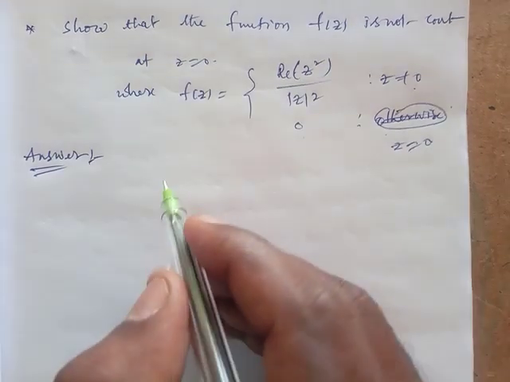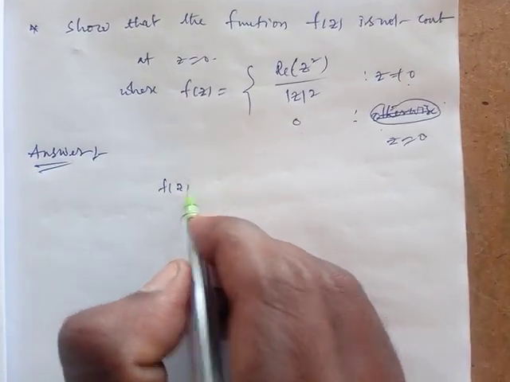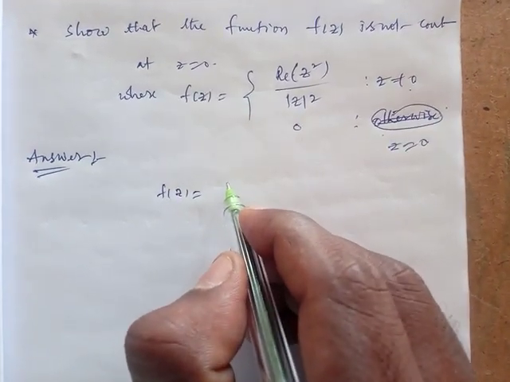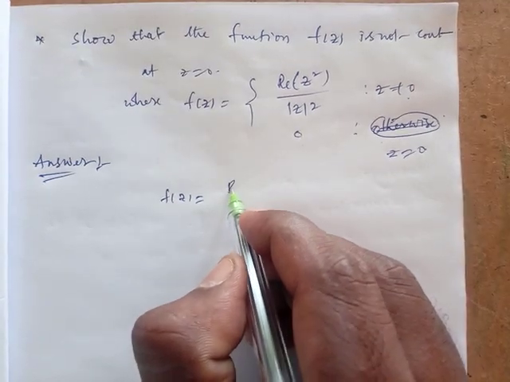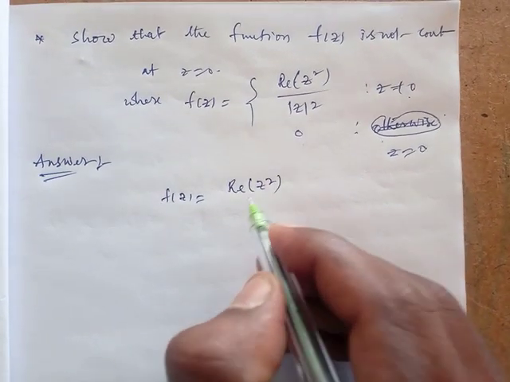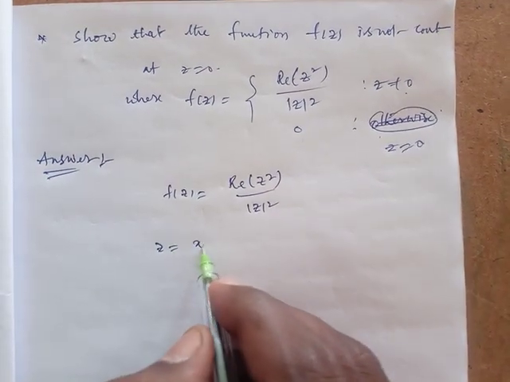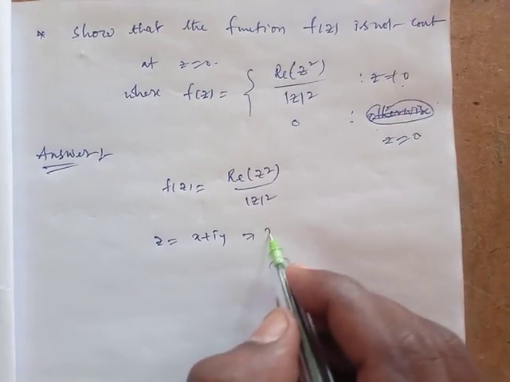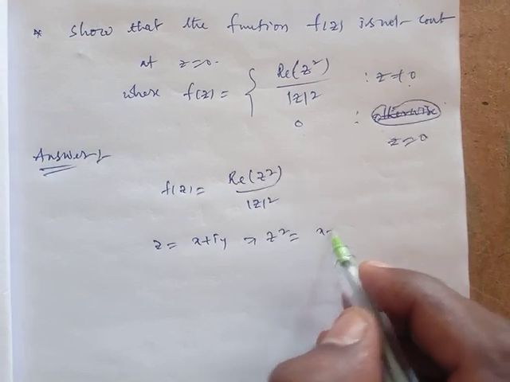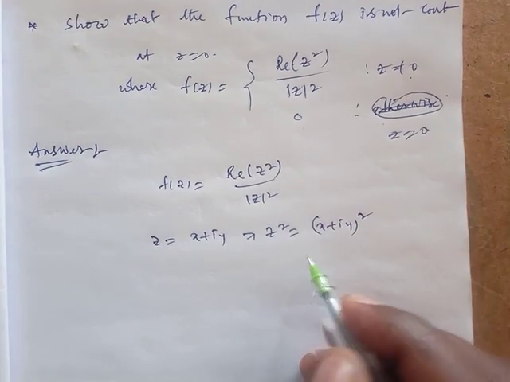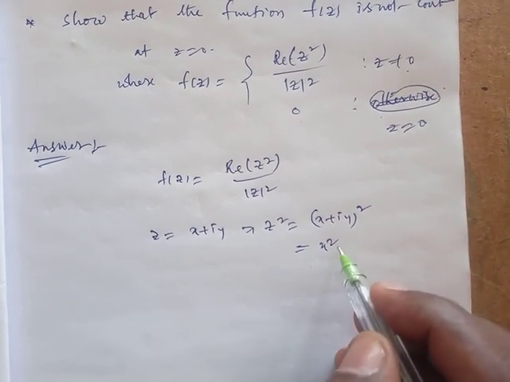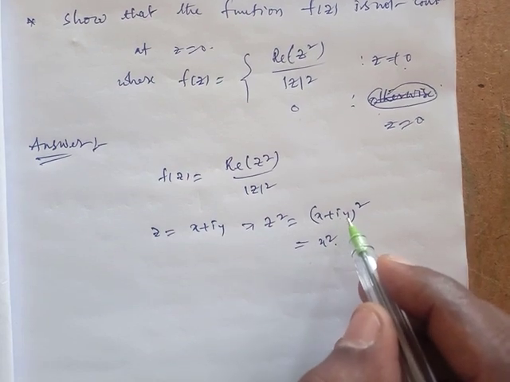First, f of z equals real part of z square by mod z square. Let z equal to x plus iy, which implies z square equals x plus iy whole square, which is equal to x square plus (iy) whole square plus 2ixy.